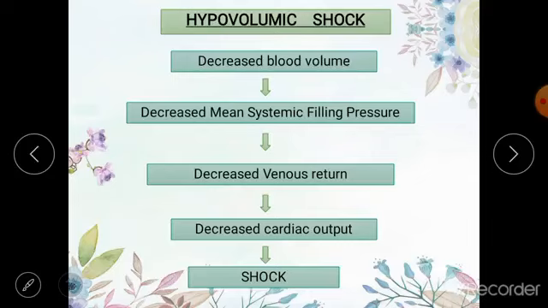then you are going to mention this person is suffering from hypovolemic shock, and you are going to mention the cause, that it was due to hemorrhage or it was due to intestinal obstruction, and how intestinal obstruction causes hypovolemia. You have to mention that, and then you are going to mention this mechanism. This is how the hypovolemic shock develops, and this is the basic physiology behind the hypovolemic shock. So this is how you are going to be asked questions about hypovolemic shock.